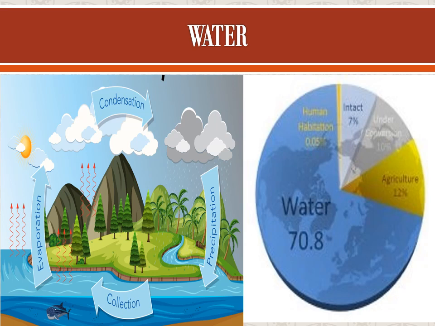Gravitational force. You know the water cycle also. In river water, pond water, ocean, there is more water. In the summer time, there is more heat, and that time the water will go up.